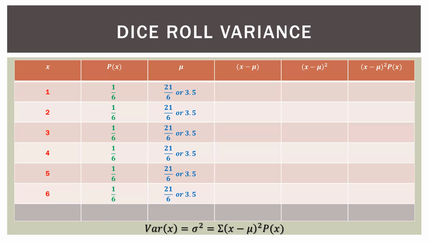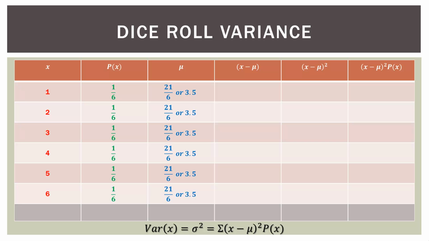They're all the same. So what you see here right now is merely what we figured out in the previous slide. We have our outcomes on the left, 1, 2, 3, 4, 5, 6. Our probabilities are all 1/6 because it's a fair die. Now in the blue, that's just the mean, or the expected value, which is actually the same for everything because there's only one mean, and that's 3.5. So we put that down the column.